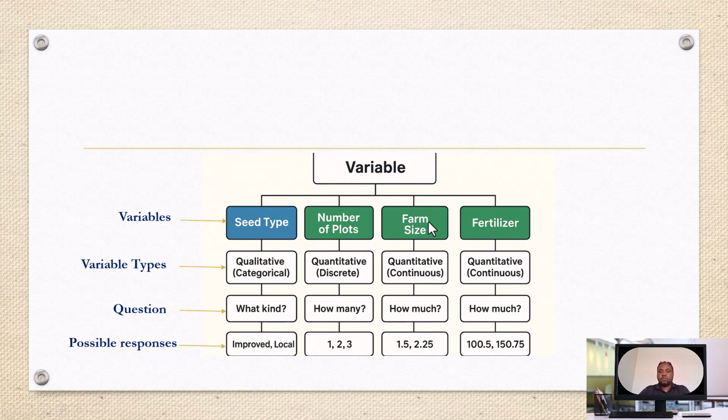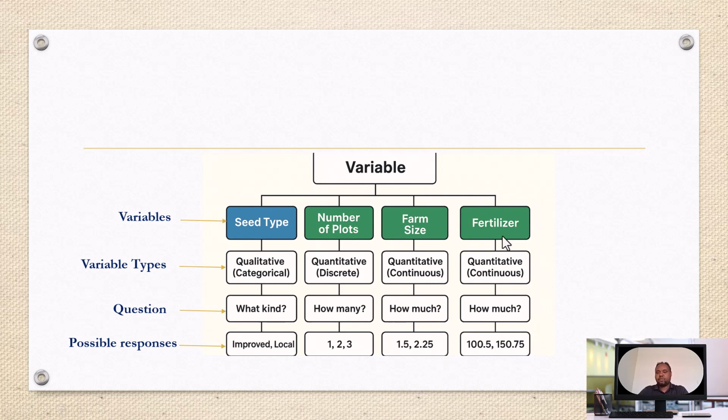For the third variable, farm size, this indicates the area of the farm that the farmer owns. Farm size is a quantitative variable, in particular continuous. So the appropriate questioning for such a variable is how much area, how much weight. The possible response could be 1.5 hectares, 2.25 hectares, and much more.